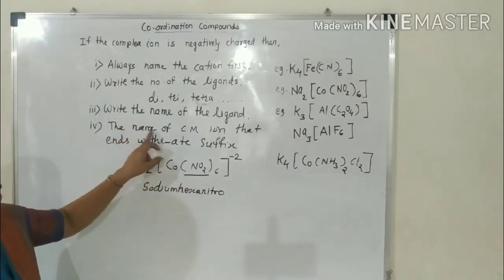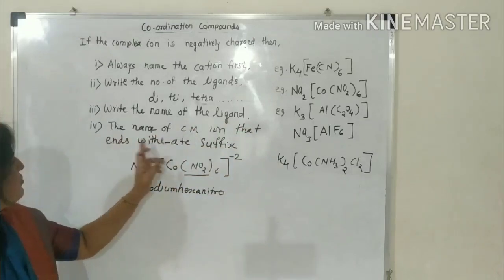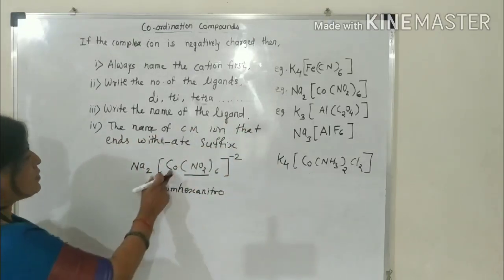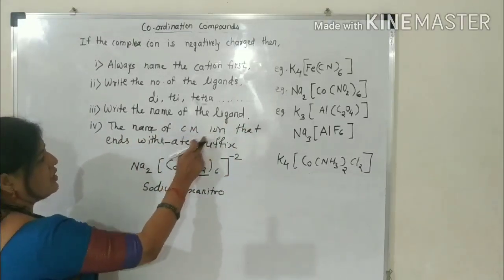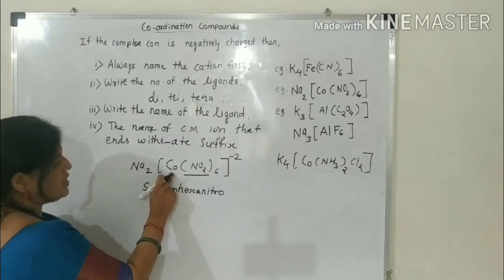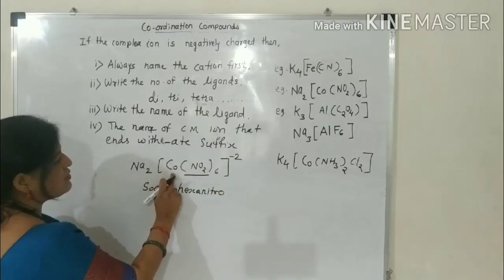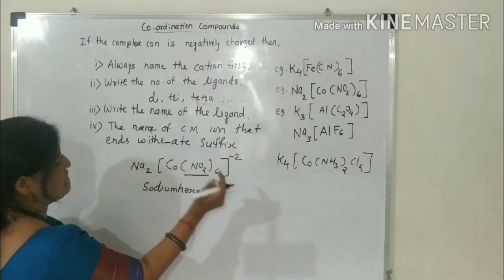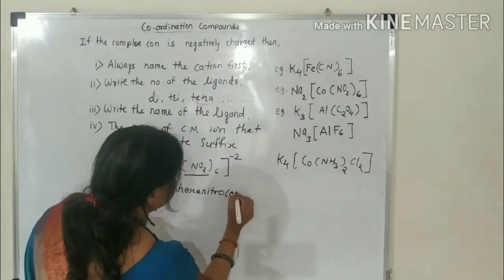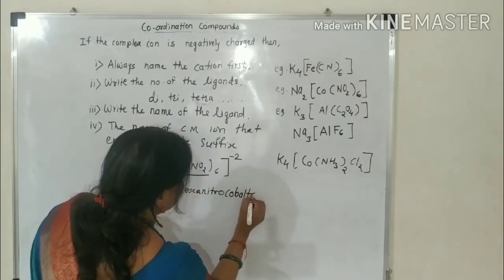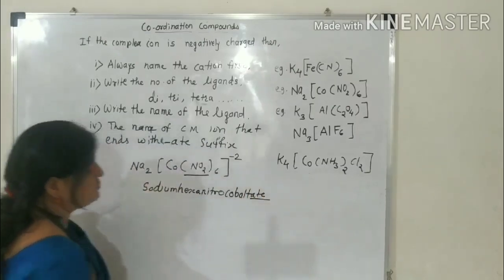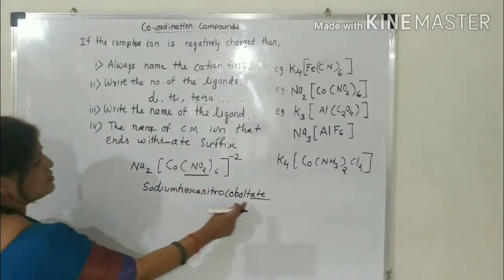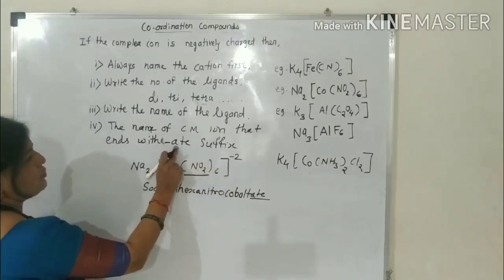Then the name of the central metal ion that ends with ATE. Here cobalt is the central metal ion, and that is a negatively charged anion. It is an anion. Therefore, its name ends with ATE. That is cobaltate. Then the suffix ATE.